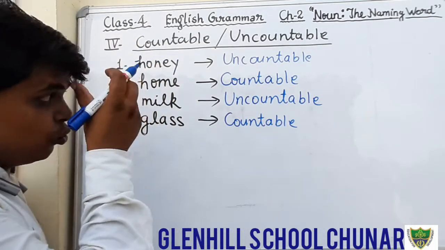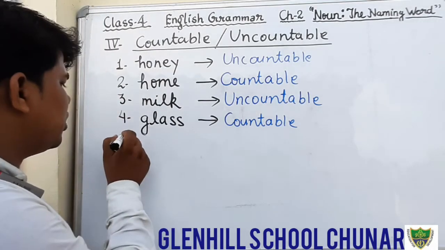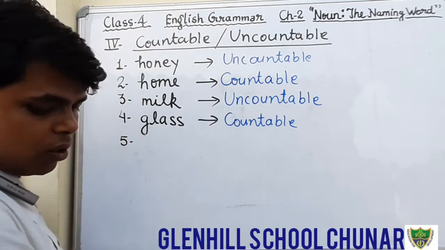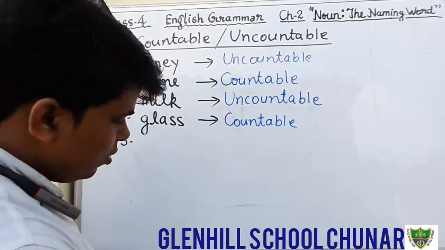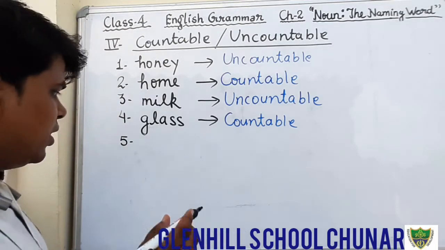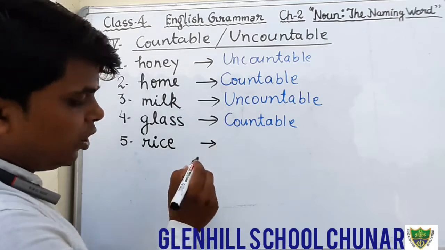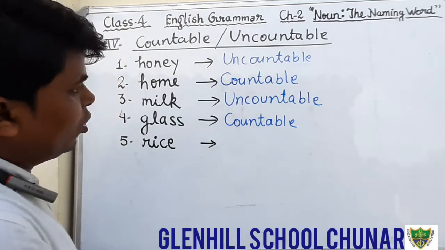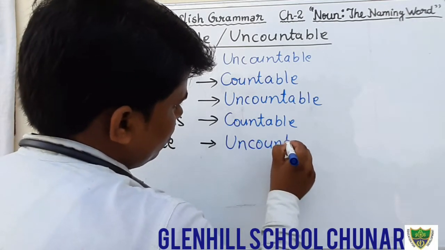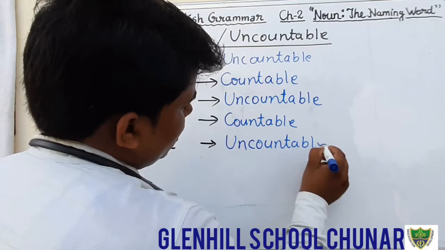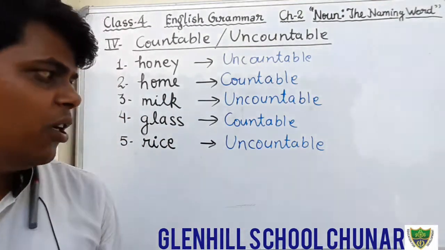Here, students, you will do this exercise number 4 in your notebook, because there is not enough space to write in the book. Therefore, you will write only in copy. Question number 5. Rice. Can we count rice? No, we cannot count rice. Therefore, we will write here uncountable noun. Just write down. Rice is uncountable.